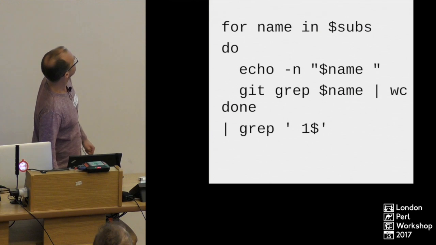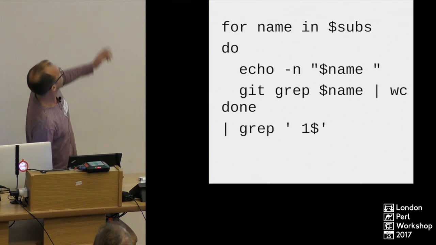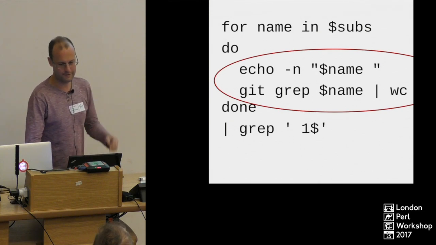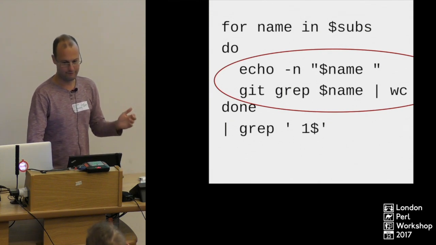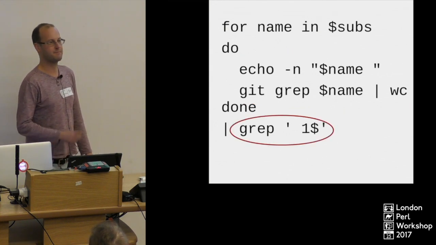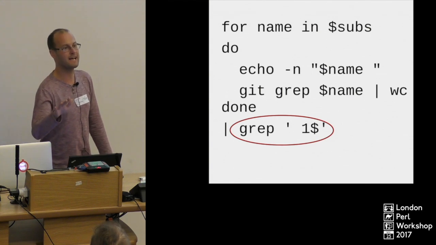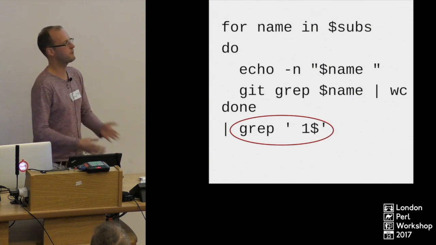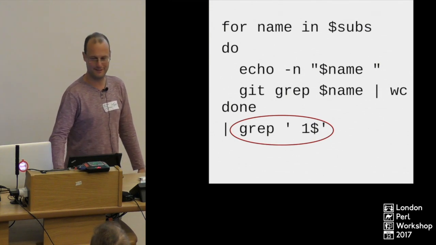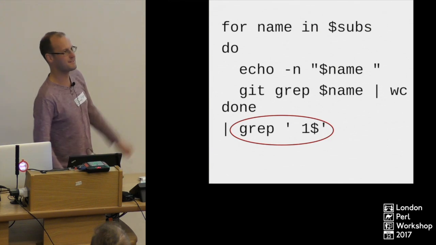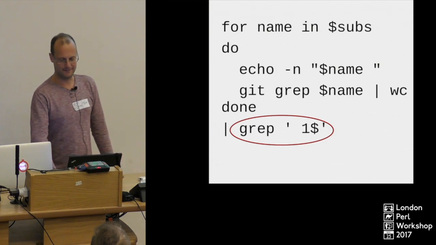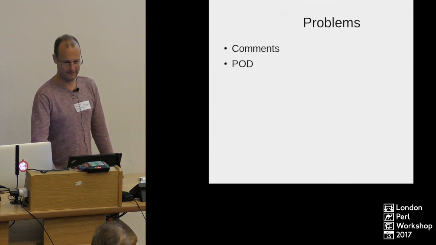And then what I'm doing here, my slides have cut off on the end, but basically we're going through the code base and finding all of the uses of each method. And if there's only one use of this method in my code base, I know that the subroutine's been declared but never been called. So if we've got subroutines that are declared but never called, they can go. So I deleted a few of these things. And I put this in the commit message as well in case anyone else wanted to do it. And people were like, hey, that's quite cool. I forget how much code I deleted with that.